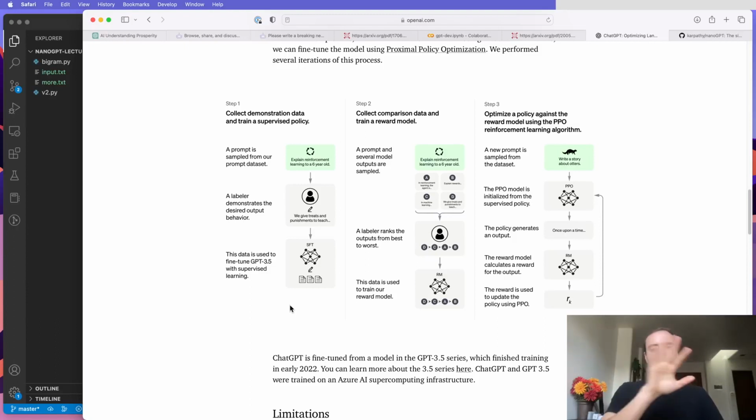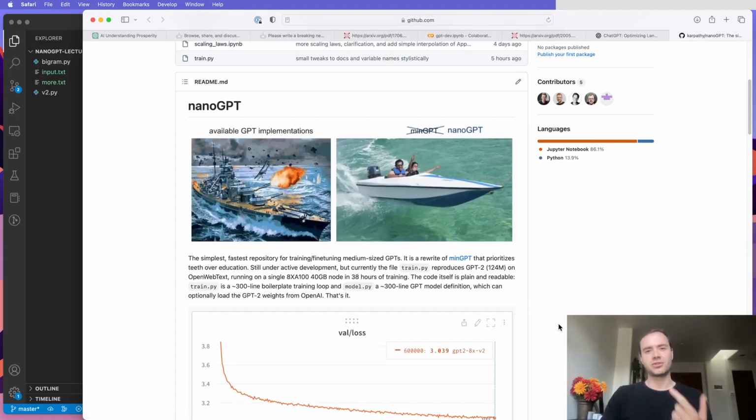So basically there's a whole aligning stage here, or fine-tuning stage. It's got multiple steps in between there as well. And it takes the model from being a document completer to a question answerer. That's a whole separate stage. A lot of this data is not available publicly. It is internal to OpenAI, and it's much harder to replicate this stage. So that's roughly what would give you a ChatGPT. And NanoGPT focuses on the pre-training stage.